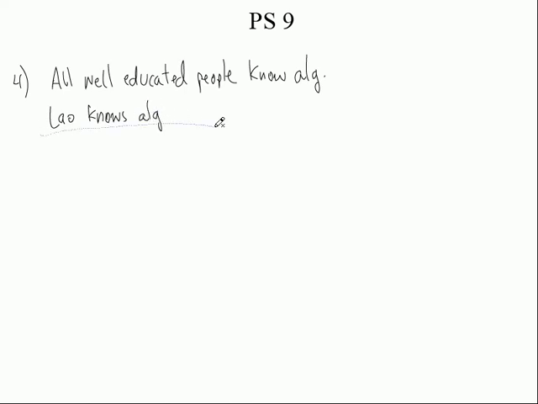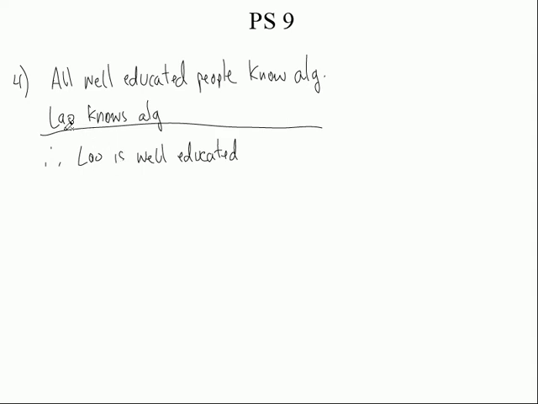So here's their conclusion, and you have to tell whether it's a valid conclusion or invalid, all right? So therefore, remember the dots for therefore? Therefore, L-A-O, Lao is well educated. Now if you said it real fast, sounds pretty valid to me, doesn't it? So all well-educated people know algebra. Well, Lao knows algebra, so he must be well-educated. All right, sounds good to me, right?